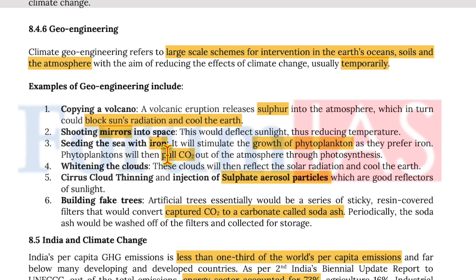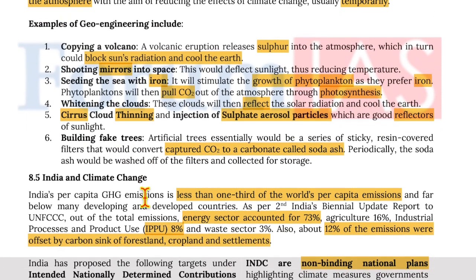Seeding the sea with iron, it will stimulate the growth of phytoplankton as they prefer iron. Phytoplankton will pull CO2 out of the atmosphere through photosynthesis. Whitening the clouds, these clouds will then reflect the solar radiation and cool the earth. Cirrus cloud thinning and injection of sulfate aerosol particles, which are good reflectors of sunlight.